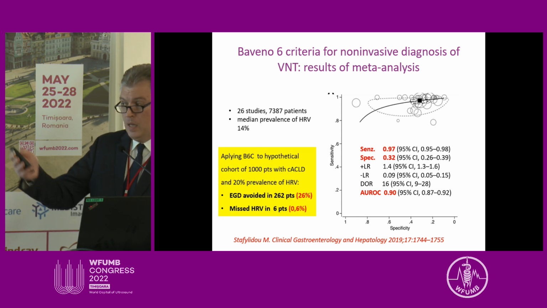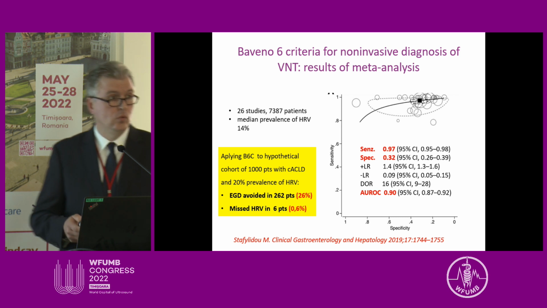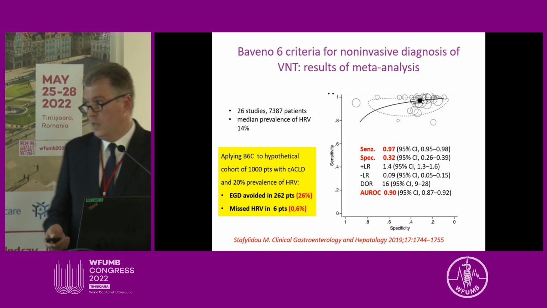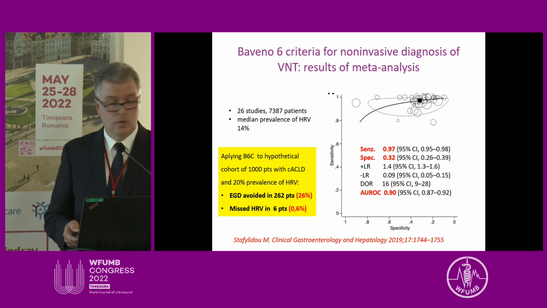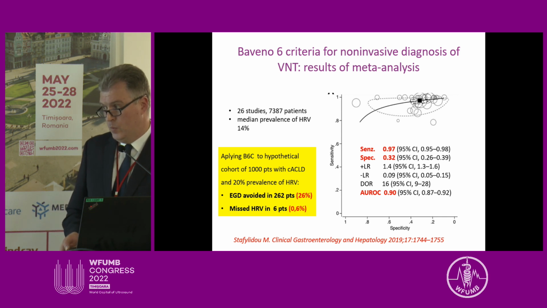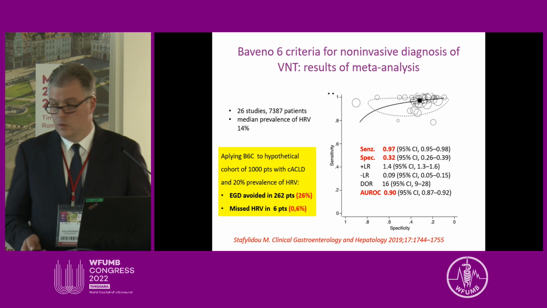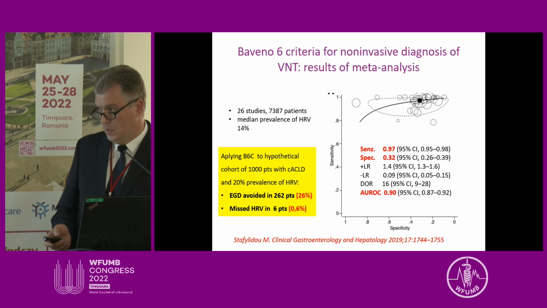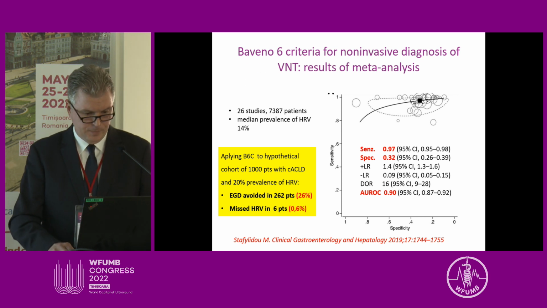And by applying these criteria to a hypothetical cohort of 1,000 patients with compensated advanced chronic liver disease, it was possible to avoid upper GI endoscopy in 26% of patients with only 0.6% risk of missing high-risk esophageal varices.